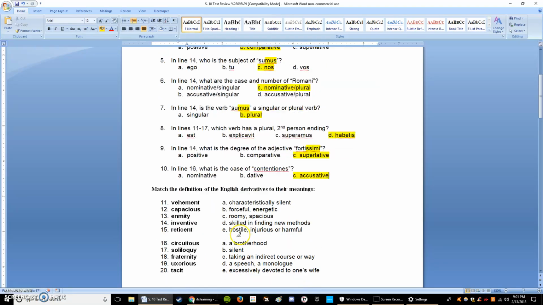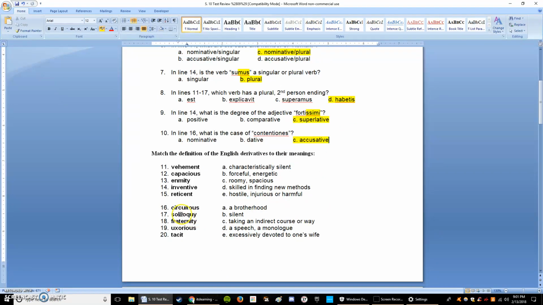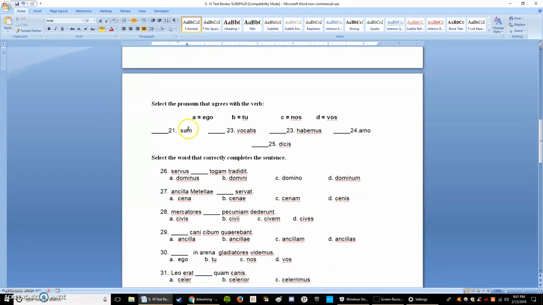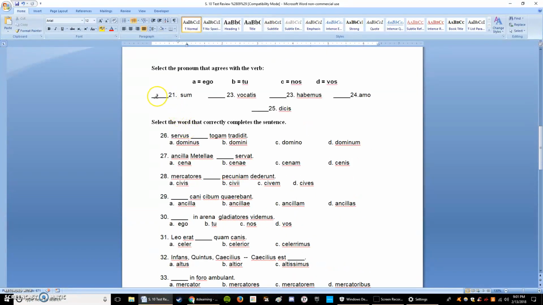Okay. Fun fact, there are no derivatives on this test. So to save us some time and to keep this little man from having a meltdown, I'm going to skip over 11 through 20. So in number 21 through 25, you are choosing between A, B, C, and D to tell me the subject of this verb.